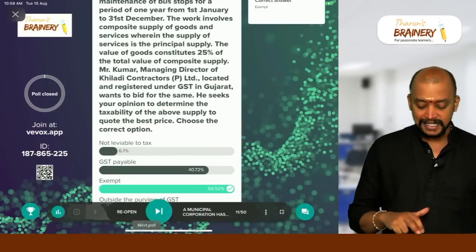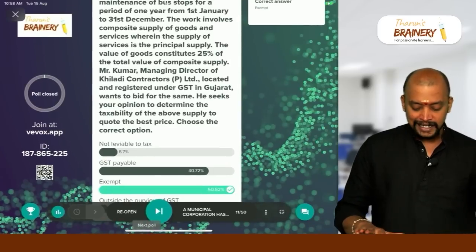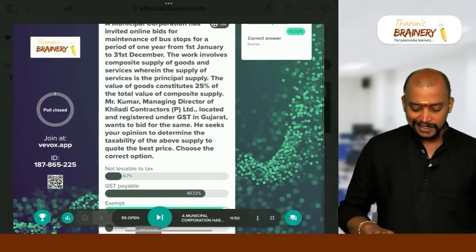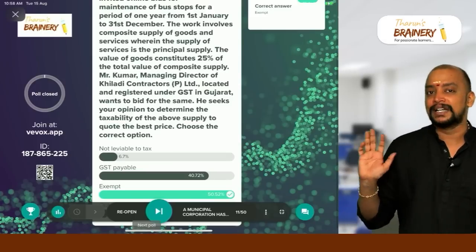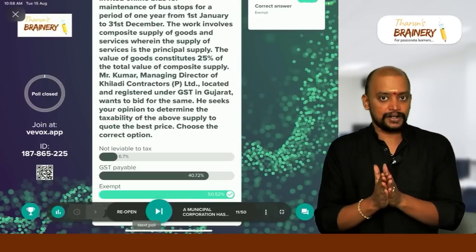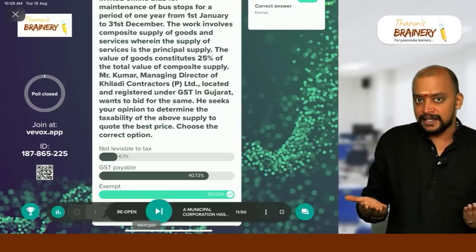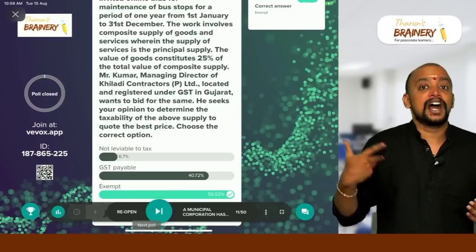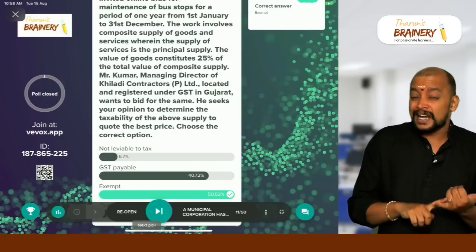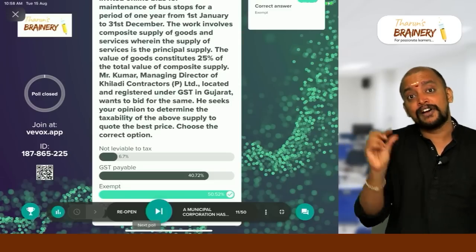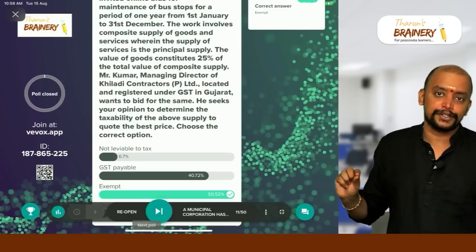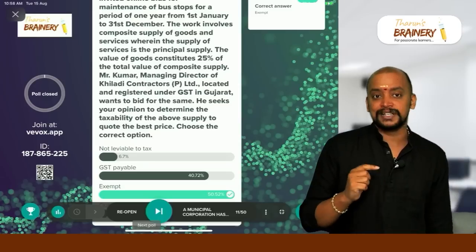Good, majority have answered it correctly. I don't know why you guys selected it as GST payable, but actually GST is not payable in this case. So it is exempted, because in this composite supply, we are providing services to government. Government includes central government, state government, local authority. In that composite supply, value of goods does not exceed 25% of the total, therefore it will be exempted. Exempt is the correct answer.